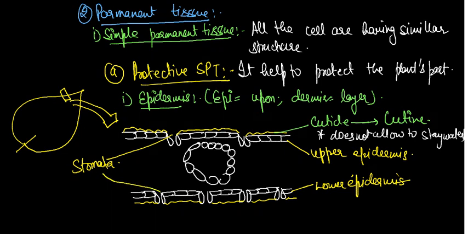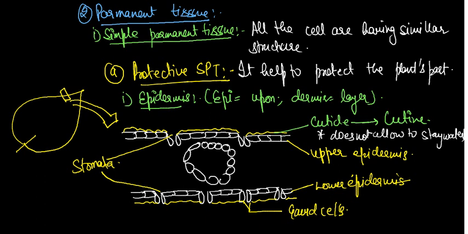On the lower surface of the leaf, the stomata are maximum in comparison to the upper surface. That stomata is surrounded by two kidney-shaped or bean-shaped cells, called what? Guard cells. Guard cells help in opening and closing of stomata. So there's upper epidermis and lower epidermis, above which the cuticle is present, which protects the leaf from water or any hindrance. Okay, so this is the epidermis.